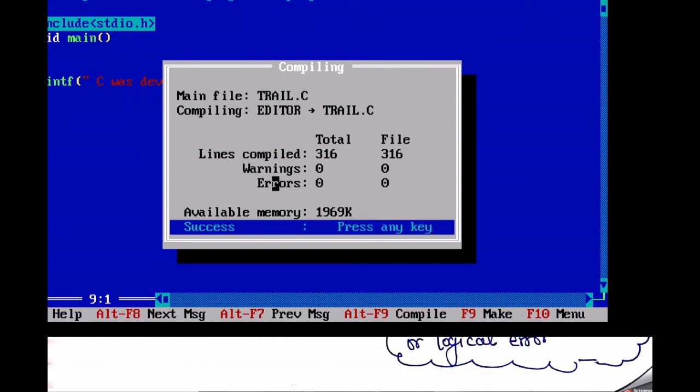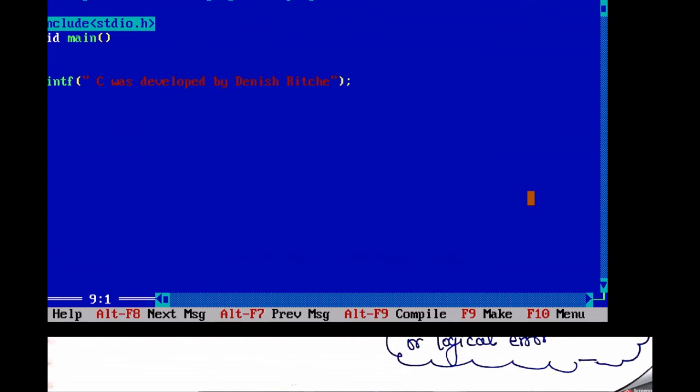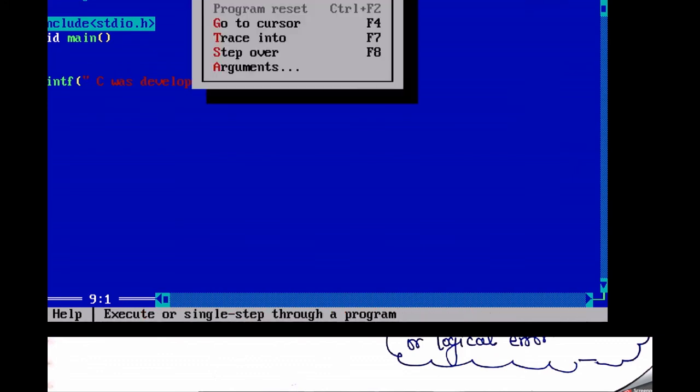Warnings: there are 0 warnings. Errors: there are 0 errors. When you see this 0 and 0, just press any key, or you can click anywhere. Both are the same. After that I am going to run our program. For the run, I click on Run, or we can press Ctrl plus F9 on the keyboard.